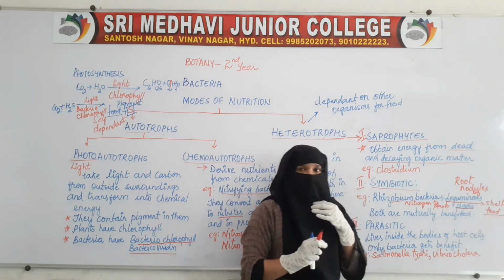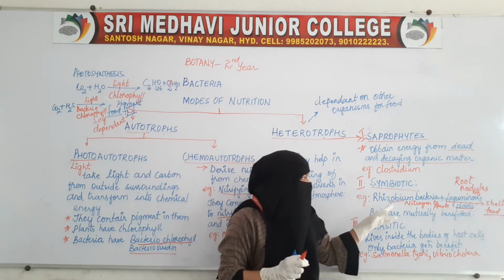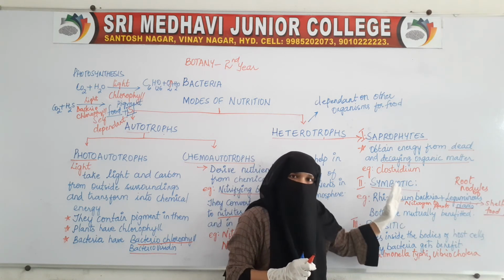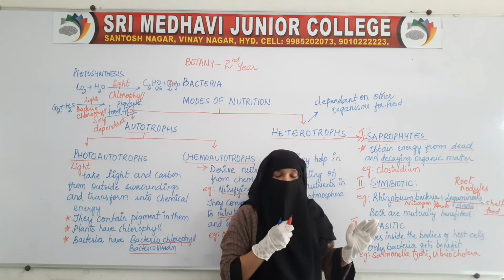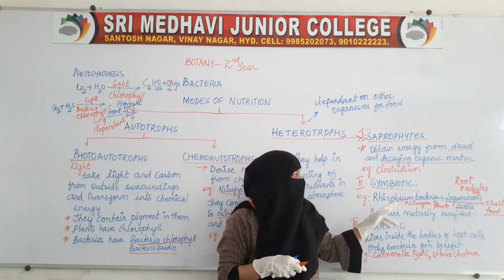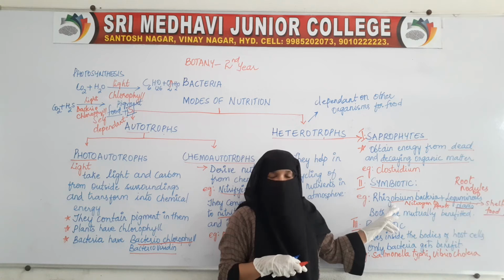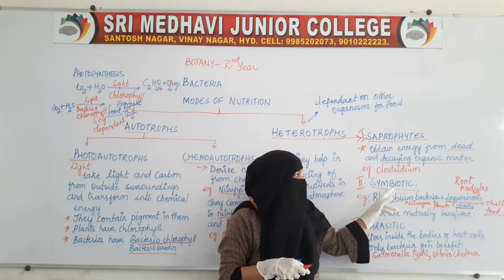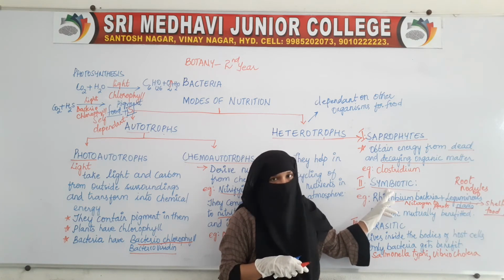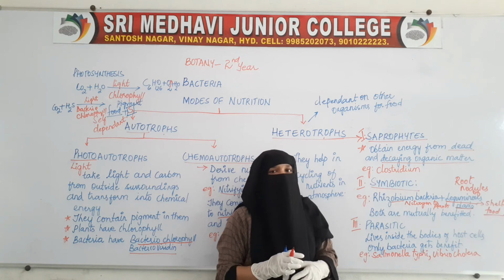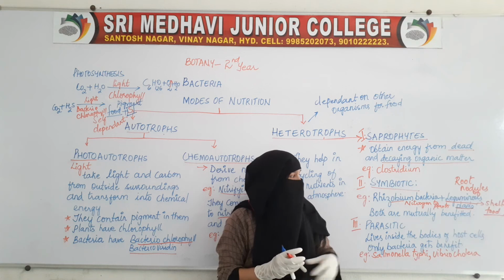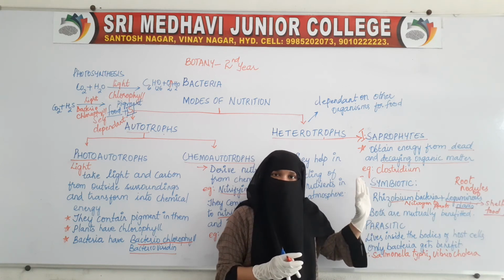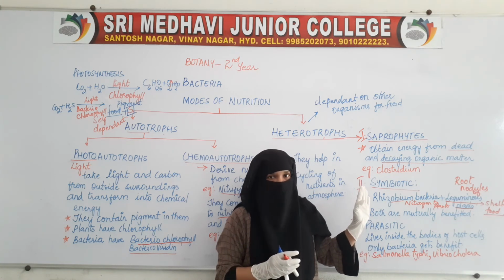So this type of association, in which bacteria is in association with some other organism and both of them are mutually benefited, such bacteria are called symbiotic bacteria, and the association is called symbiotic association. In this, both organisms are mutually benefited.